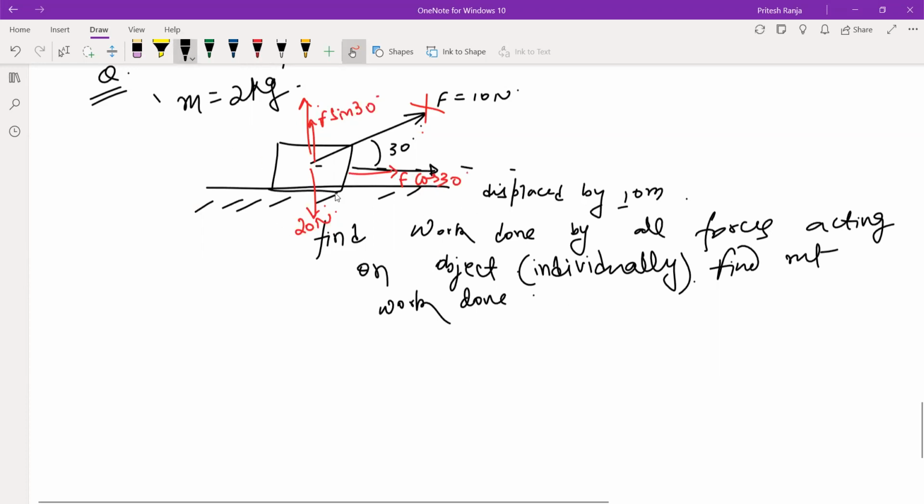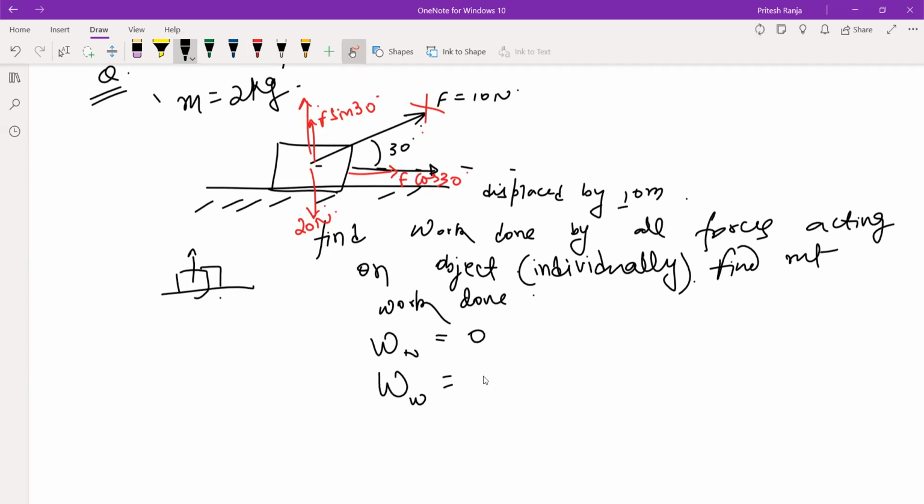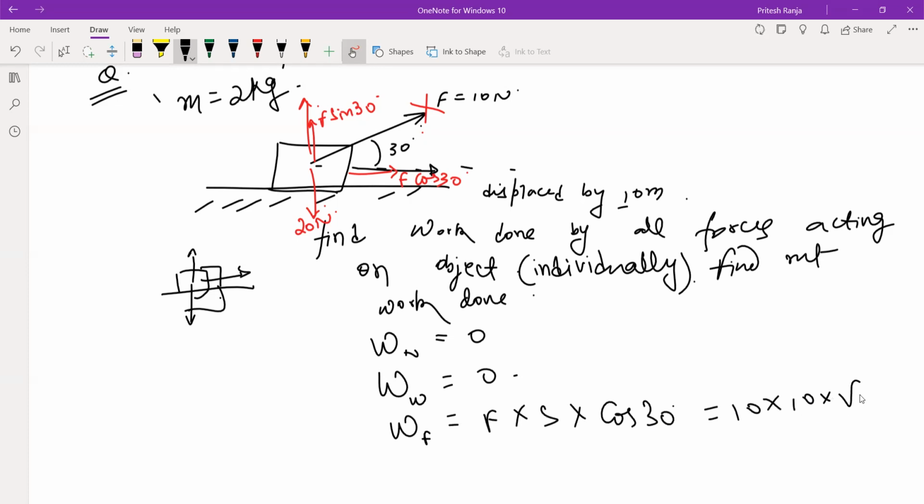So now if you are asked to find work done by all the forces, the normal reaction will act perpendicular to the displacement. So work done by normal reaction is 0. Work done by weight is 0 because weight is also perpendicular to the displacement. But work done by the force will be force into displacement into cos of angle. That is 10 newton into displacement 10 meters and cos 30. So you will get the answer as 50 root 3 joules.